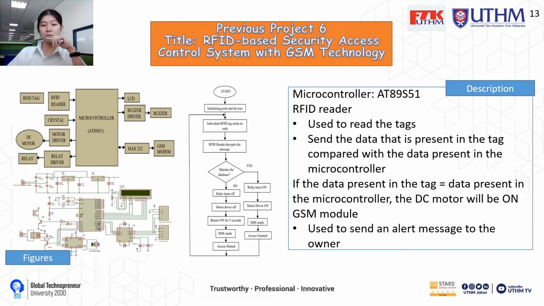For the last previous project, the title is RFID-based Security Assessment Control System with the GSM technology. The 8800S51 will be the microcontroller of this project. In this project, the RFID reader is used to read the tag and send the data that is present in the tag and compare it with the data present in the microcontroller. If the data present in the tag is equal to the data present in the microcontroller, then the DC motor will be on. The GSM module is used to send an alert message to the owner.